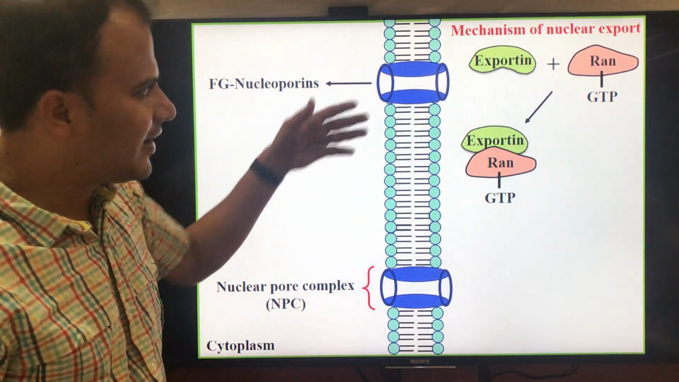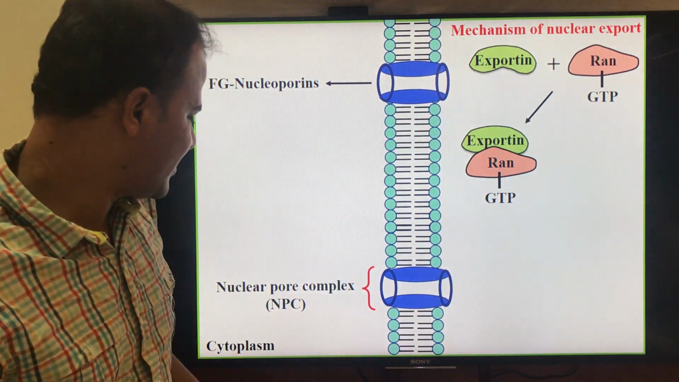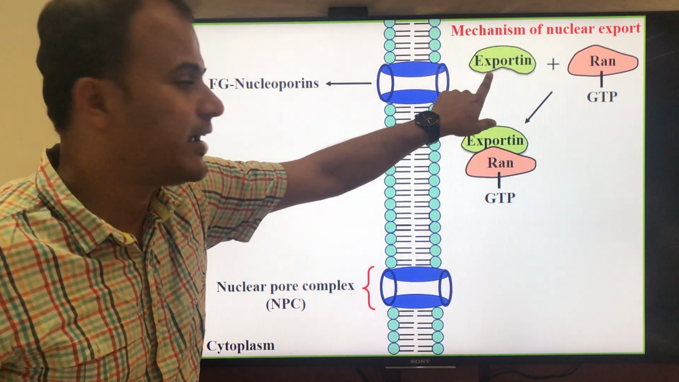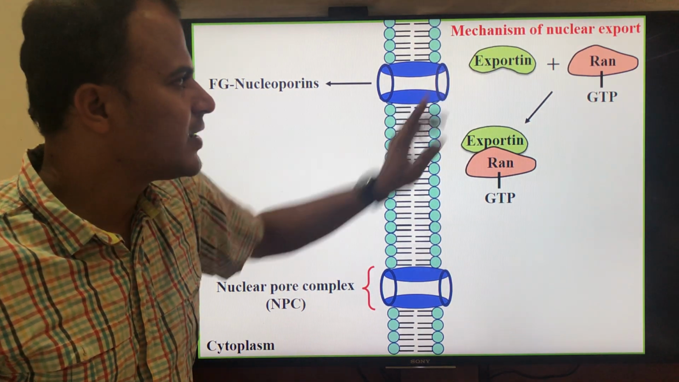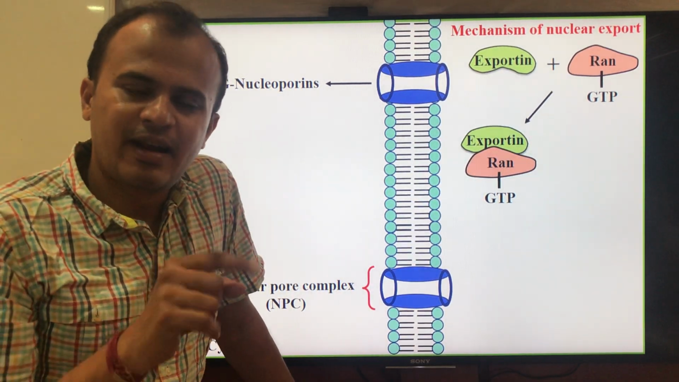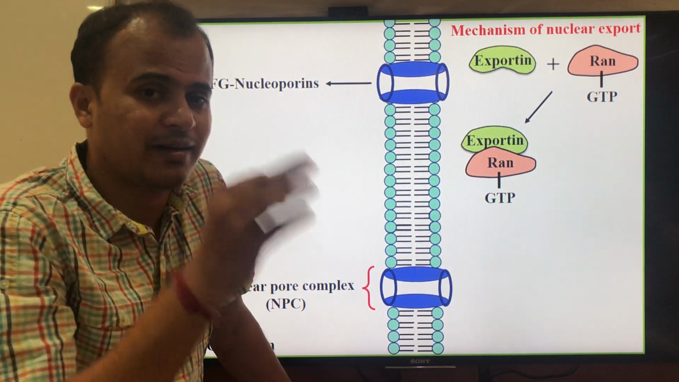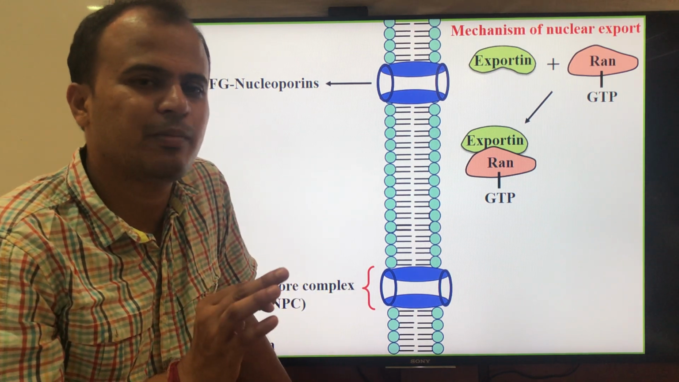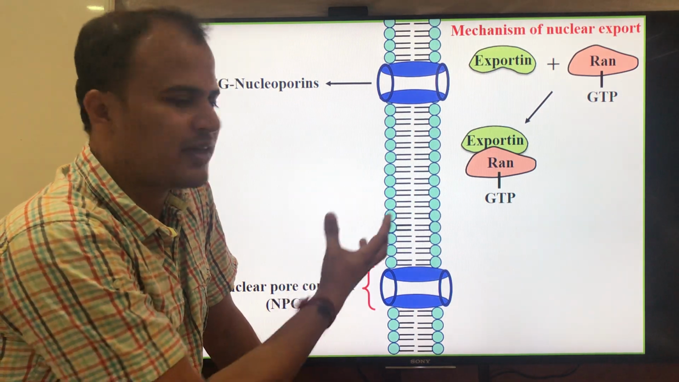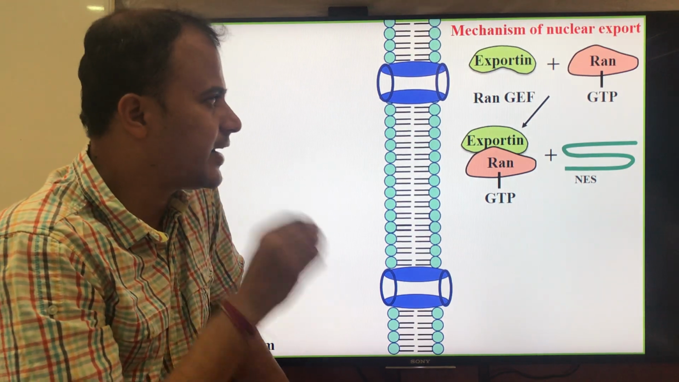Here again RAN protein comes to the picture. So this is cytoplasm and this is nucleus. In the nucleus there is a protein called exportin. Exportin interacts with the RAN protein when it is in the GTP bound form. It is important to note that it interacts only when it is in the GTP bound form. Once the RAN binds to the exportin, then the exportin is ready to